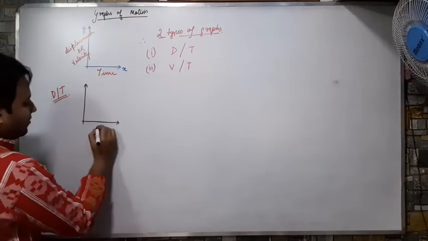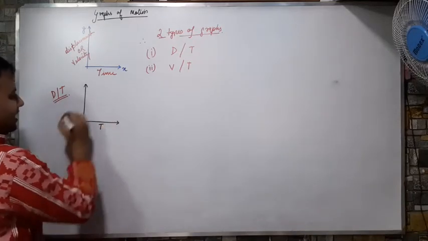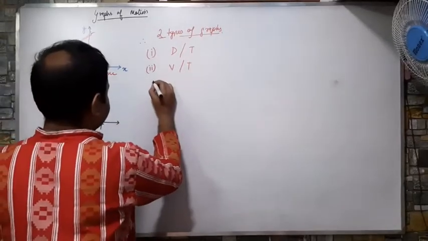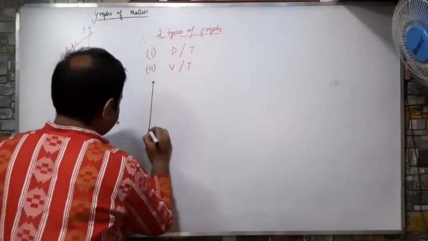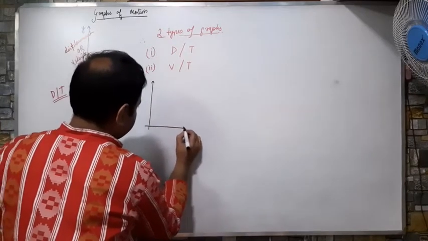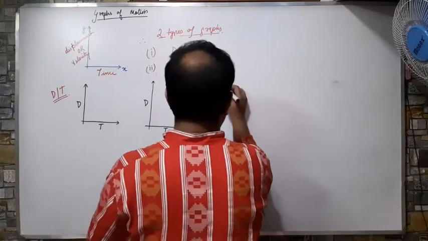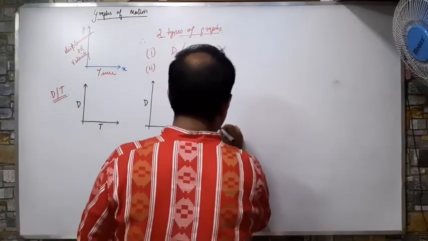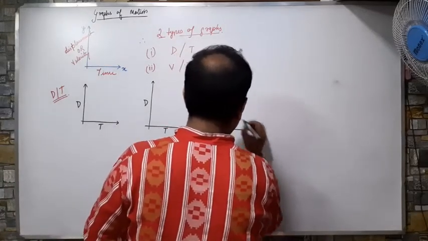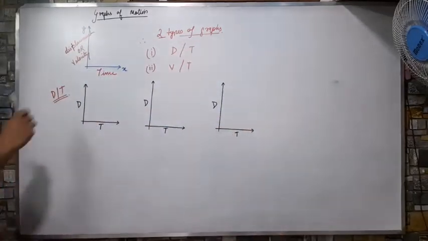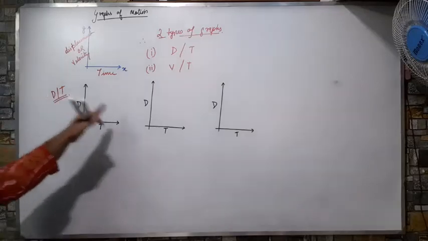So for a dt graph, the bottom is always the time and the y-axis is distance. This is the distance, this is the time. So I have taken three graphs. All of them are examples of dt graph.